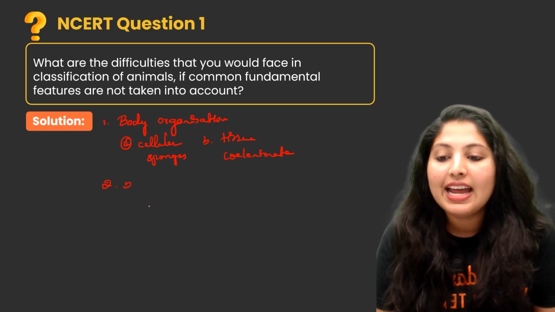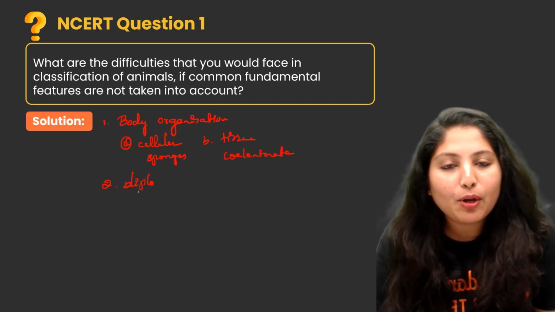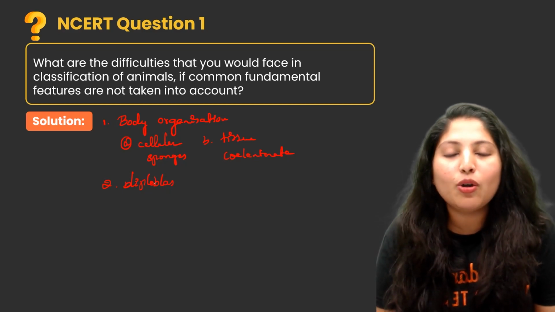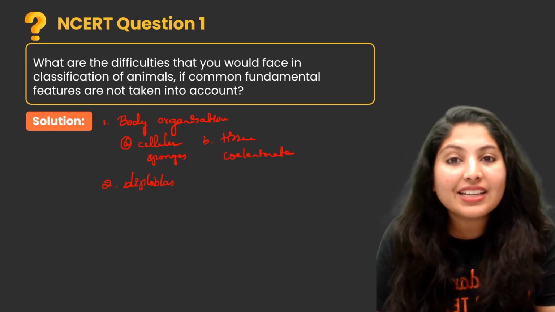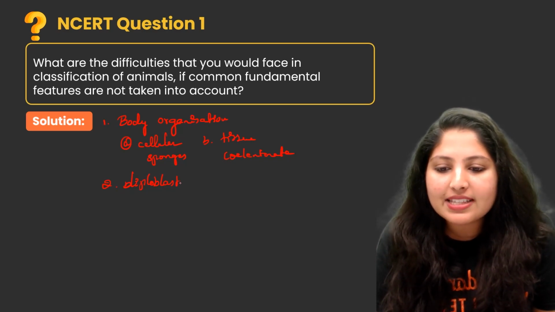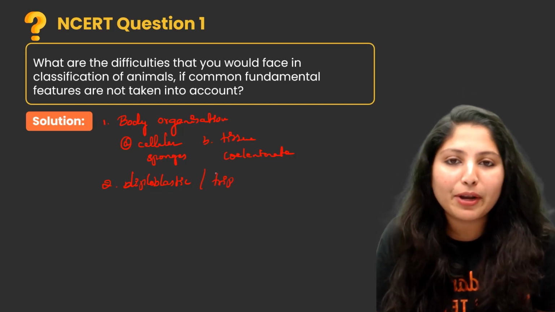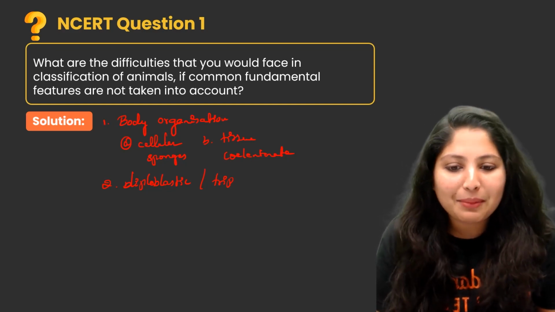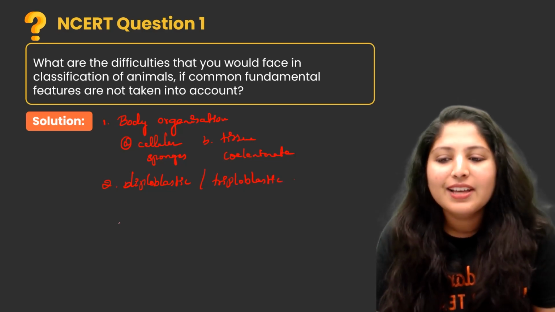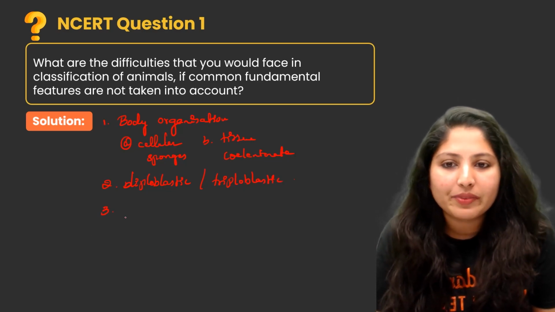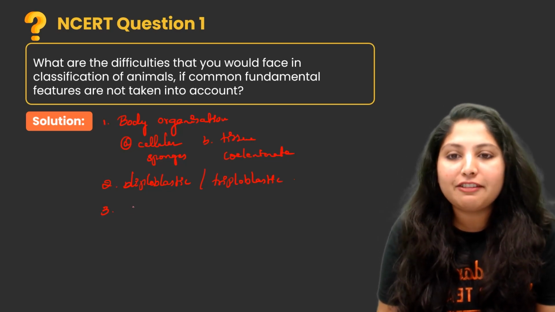Second type of fundamental feature is diploblastic and triploblastic organism. Diploblastic means the organism containing only two embryonic layers, that is ectoderm and endoderm. Triploblastic means three embryonic layers: ectoderm, endoderm and mesoderm. And next one is coelom. Presence or absence of coelom is also an important fundamental feature.